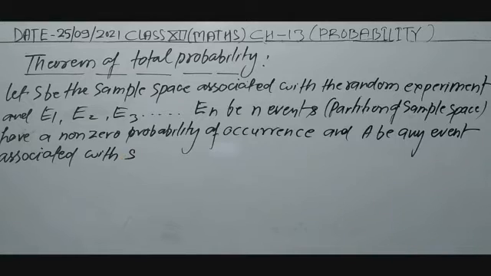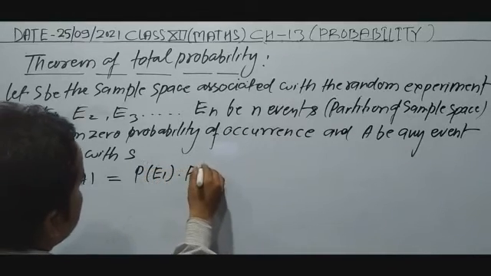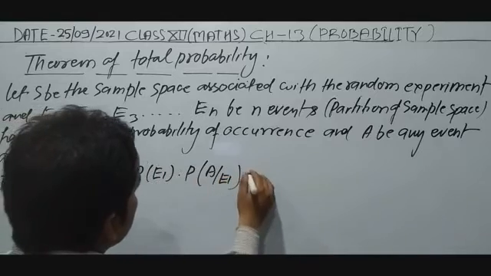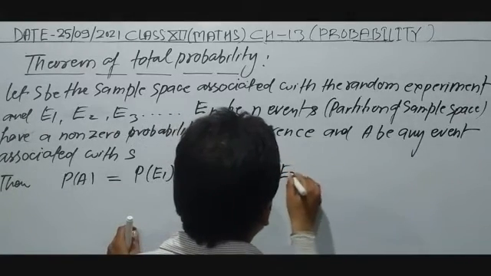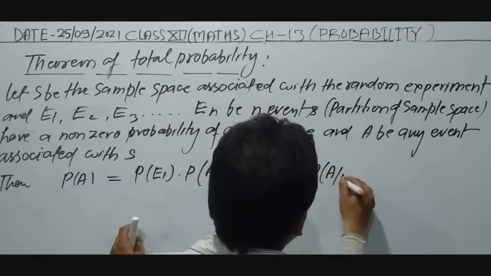Then what can we write? We can write probability of A is equal to probability of E1 into probability of A oblique E1 plus probability of E2 into probability of A oblique E2.